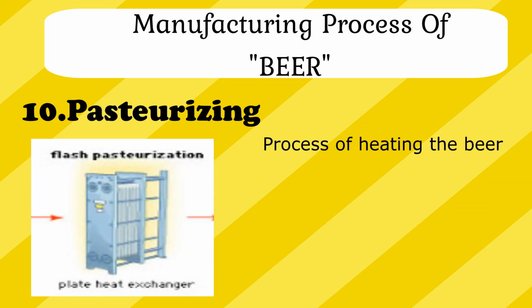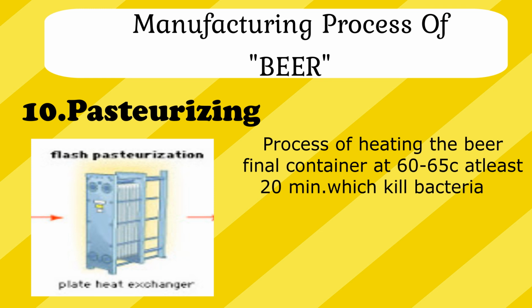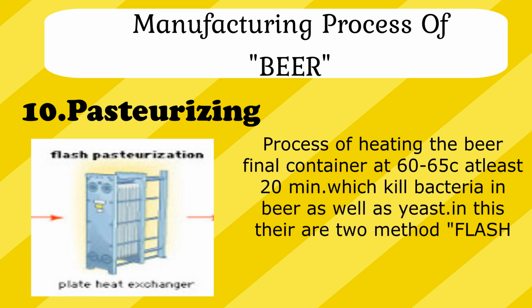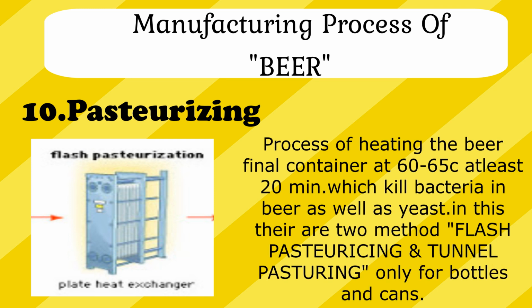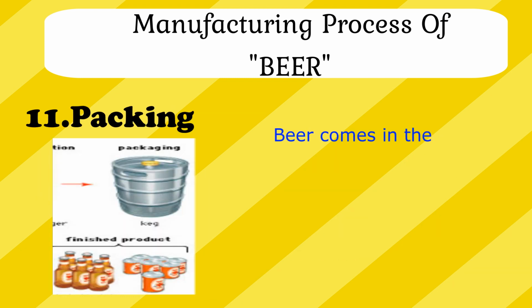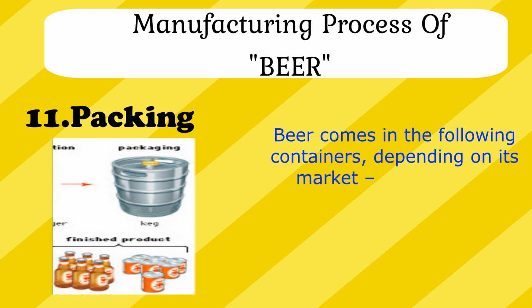Tenth one is pasteurizing. The process of heating the beer in its final container at 60 to 65 degrees Celsius for at least 20 minutes, which kills bacteria in beer as well as yeast. In this there are 2 methods: flash pasteurizing and tunnel pasteurizing. This pasteurizing is only for cans and bottles. 11th one is packing. The beer comes in the following containers depending on markets, like casks, bottles, tanks and cans, etc.